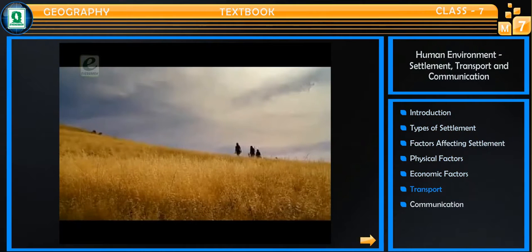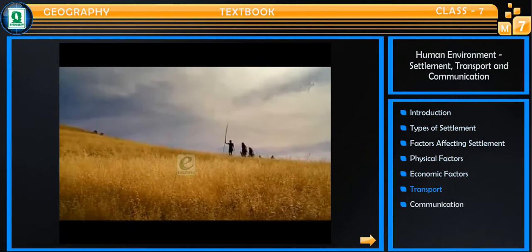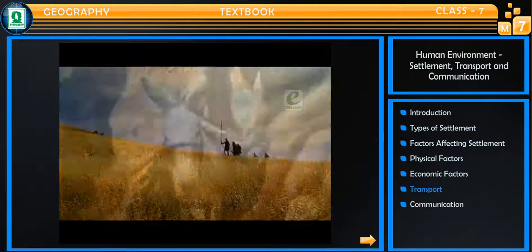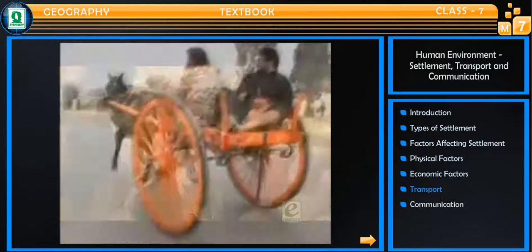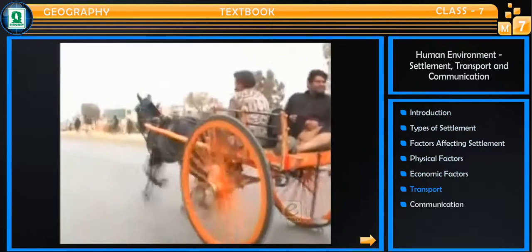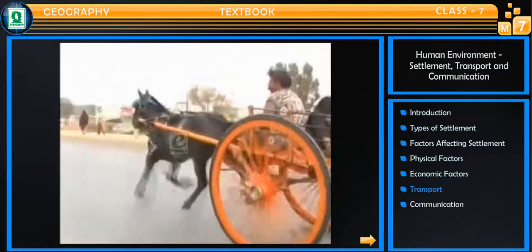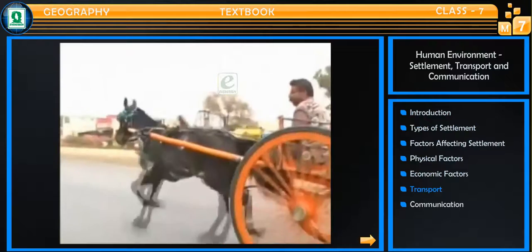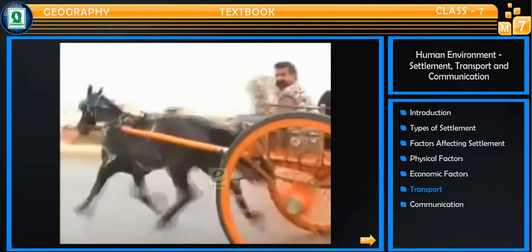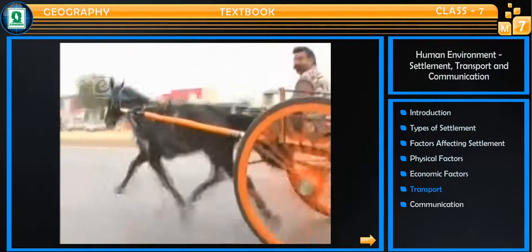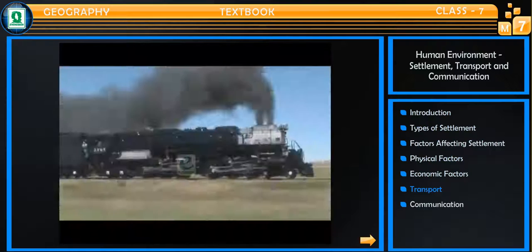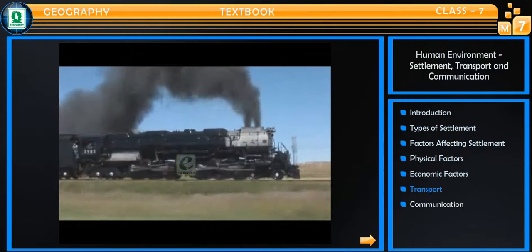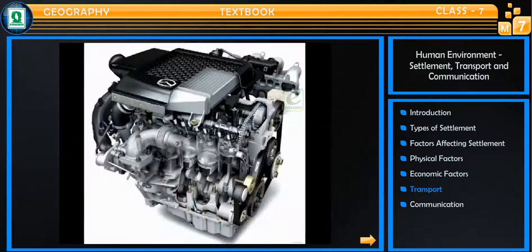For centuries, the only way to move around on land was to walk or to use animals as beasts of burden. The invention of the wheel around 3500 BC and the ensuing development of wheeled vehicles revolutionized transport. Also important was the arrival of powered vehicles, with the development of steam engines in the 18th century and the internal combustion engine in the late 19th century.